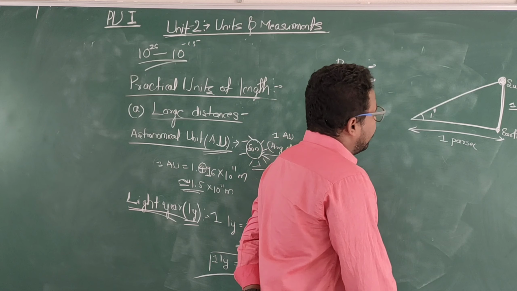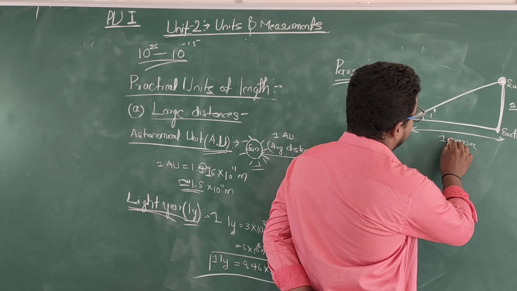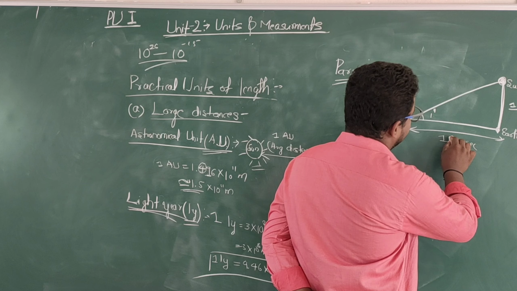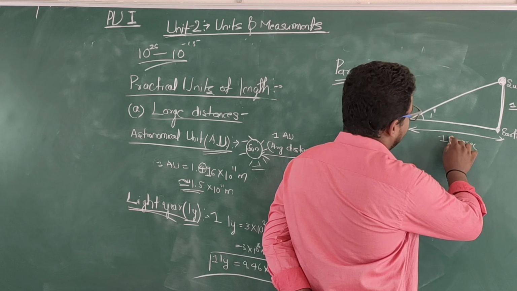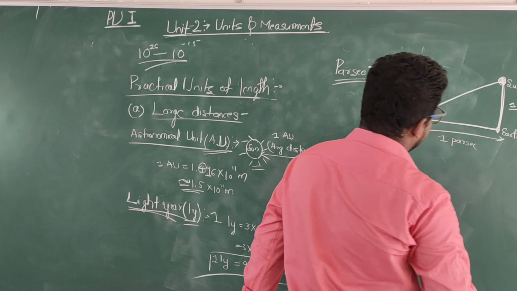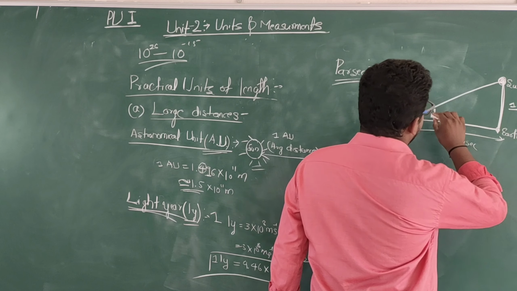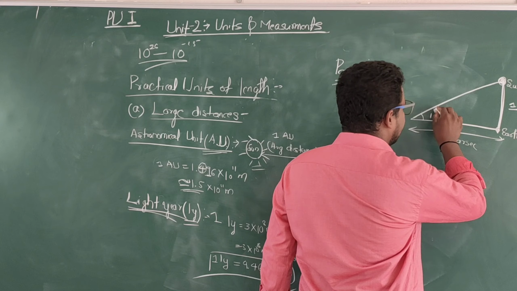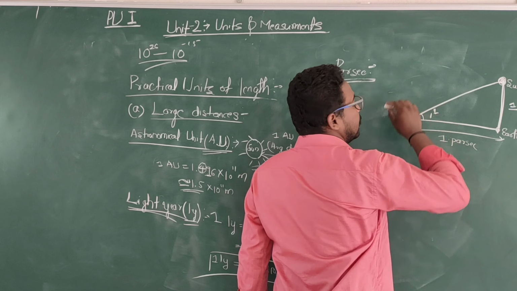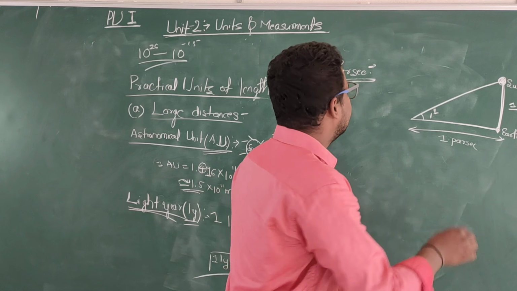1 parsec is the distance at which the arc of length 1 astronomical unit subtends an angle of 1 second. The degree is represented by a superscript 0, and the minute by a single prime.